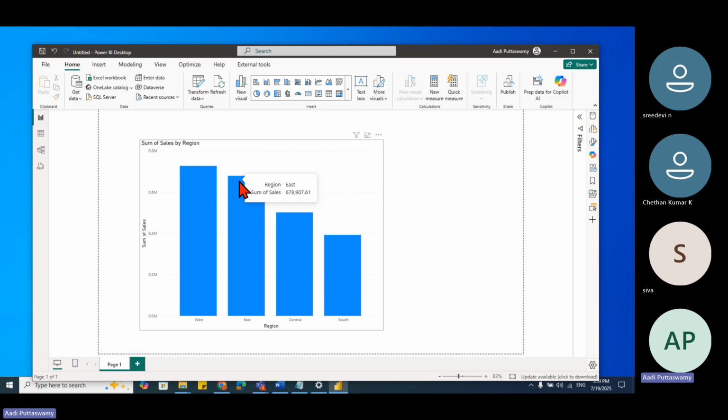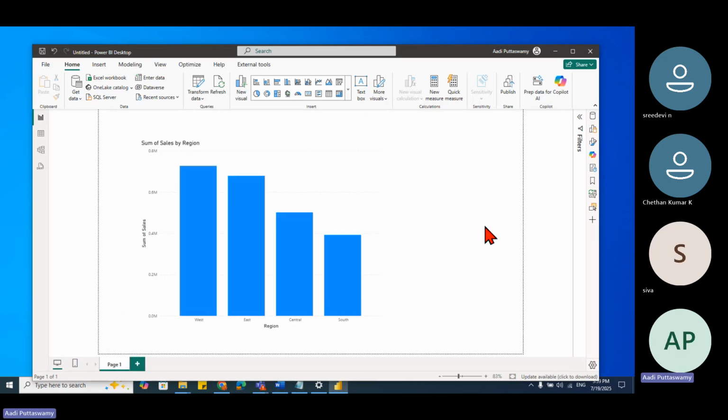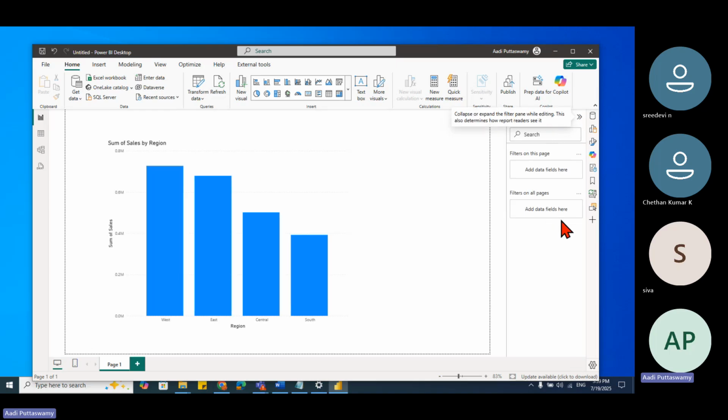Next, towards my right-hand side, you have something called panes. There are various different panes. Let me show you those. First thing is the filter, which by default is the only pane you can see. This will help me with filters. Remember, I mentioned filters, slicers, and drill through. This is the one where I can filter the data.